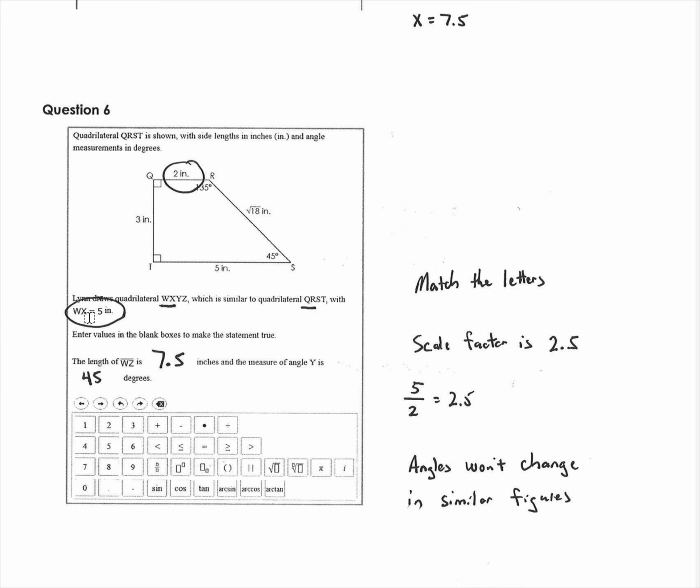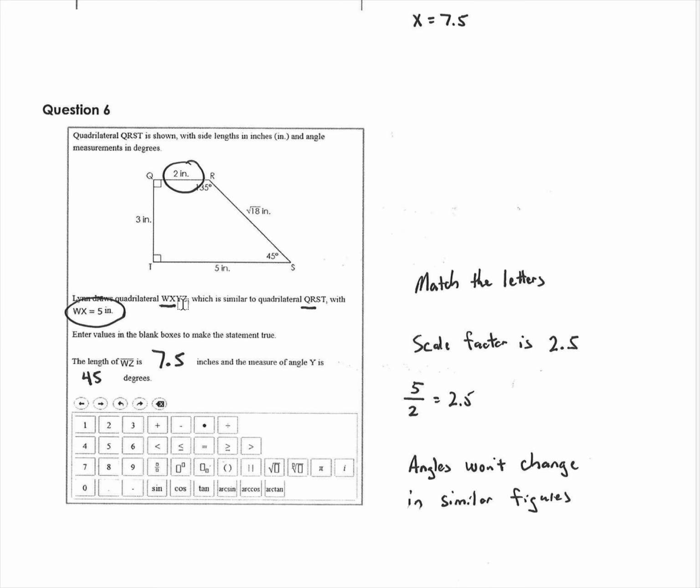It tells you that WX is 5 and QR is 2, so the scale factor must be 2.5, meaning the new figure has all the lengths 2.5 times the old lengths. So if you want to find WZ, it's going to match up with QT. So I took 3 and multiplied by 2.5 to get 7.5, and the angles won't change. So if the angle here is 45, then that angle is 45.